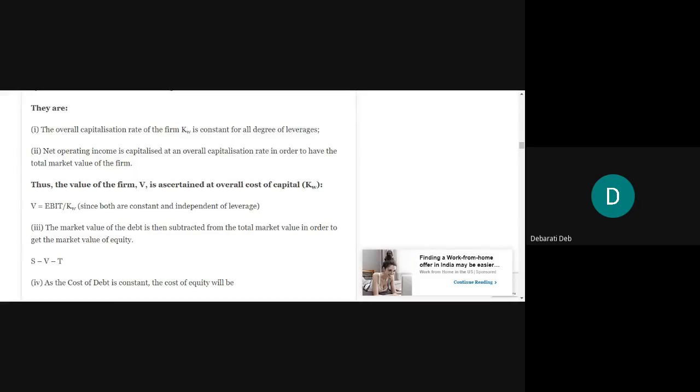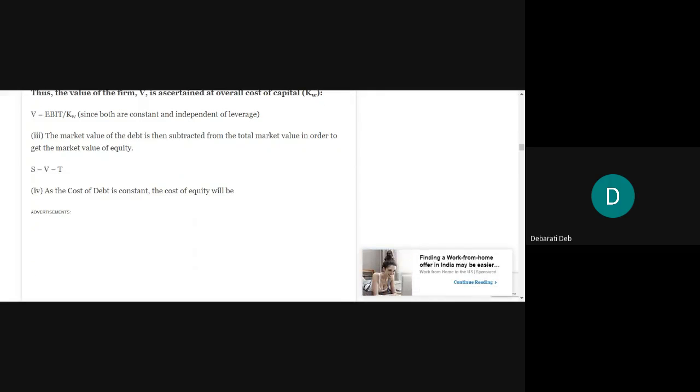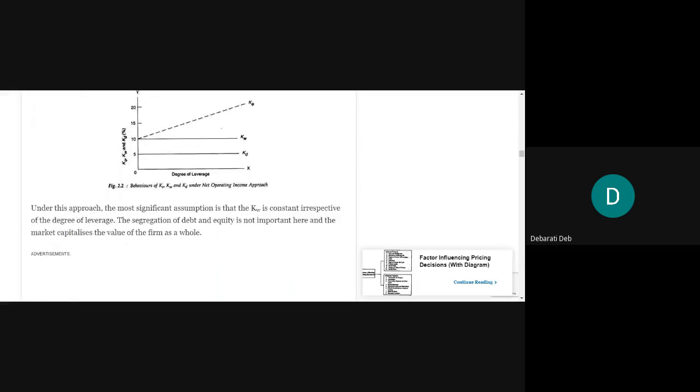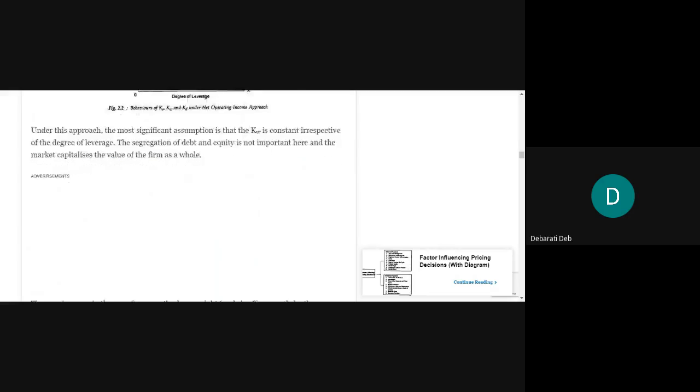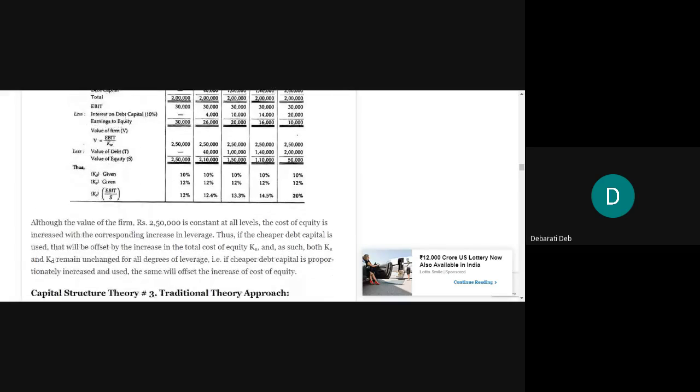Okay, in NI approach, we just add the value of the equity and value of debt and we sum them up to find out the value of the firm. But in NOI approach, we divide the EBIT by overall cost of capital and then we calculate the value of the firm. Alright, and from the value of the firm, we come to the value of the equity by deducting value of debt from the total value of the firm. Okay, that was the difference between NI and NOI approach. It may come in your examination also. They state the differences between net income approach and net operating income approach.